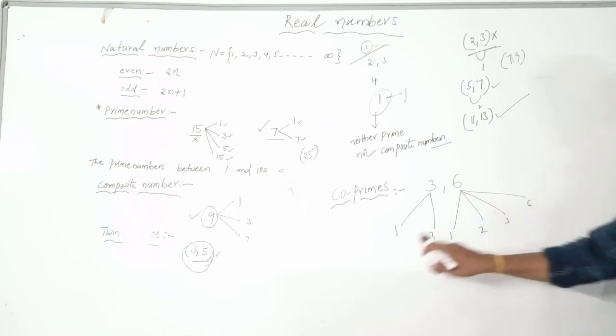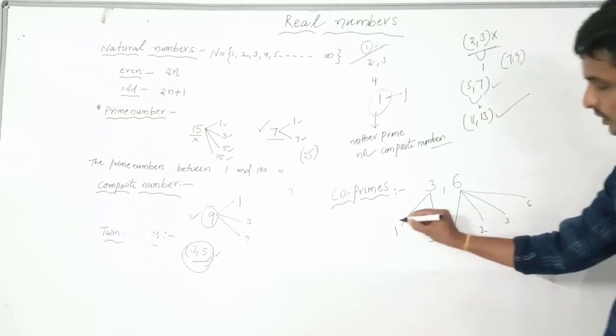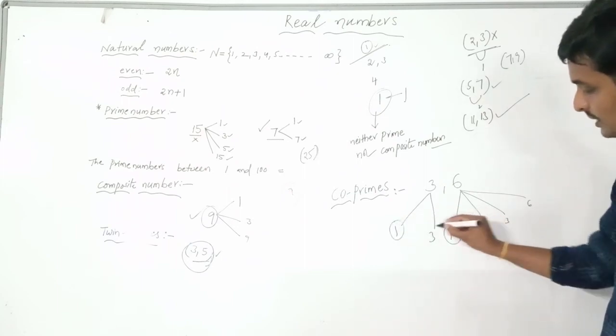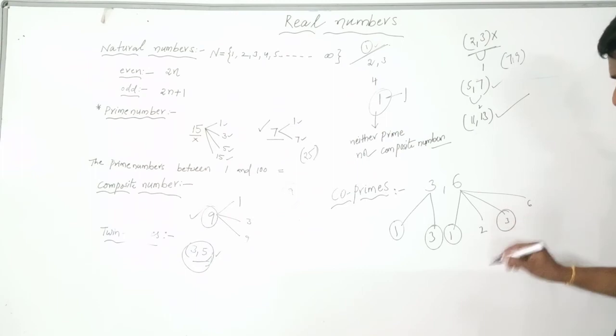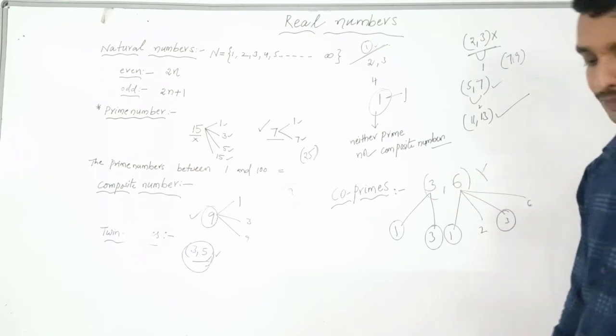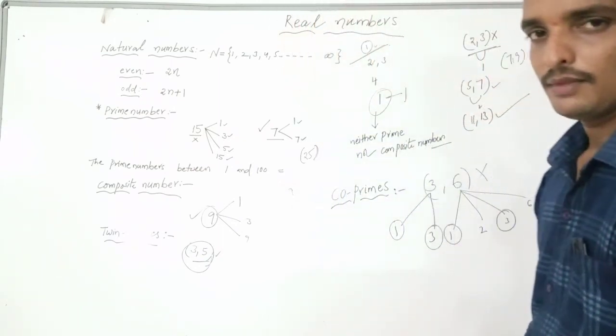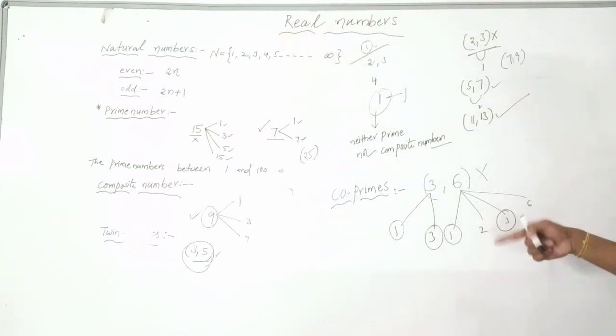Now what are the common factors for 3 comma 6? 1 is common and 3 is common. So 3 comma 6 are not co-primes. Okay, so I will tell you one more example.